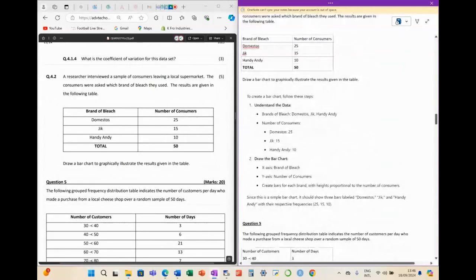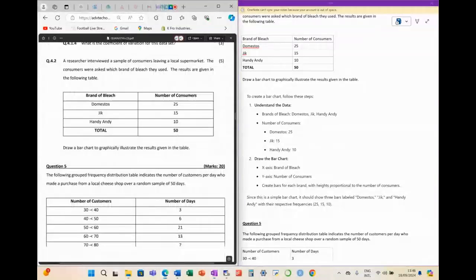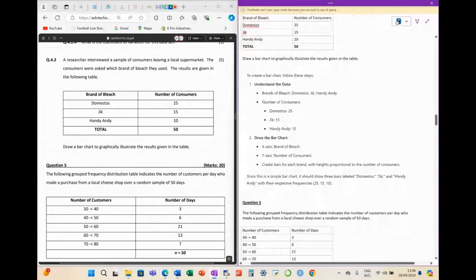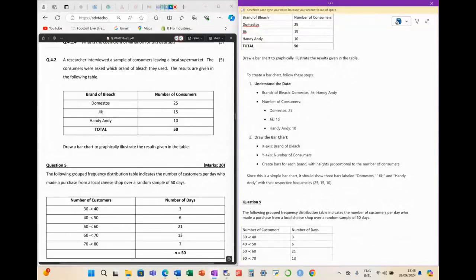What are they asking for in question 4.2? Just before we go on, they asked us to draw a bar chart illustrating the results given in the table. There we've got brand of bleach and number of customers, with a total of 50.